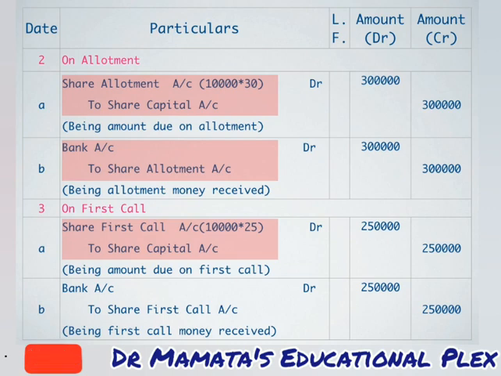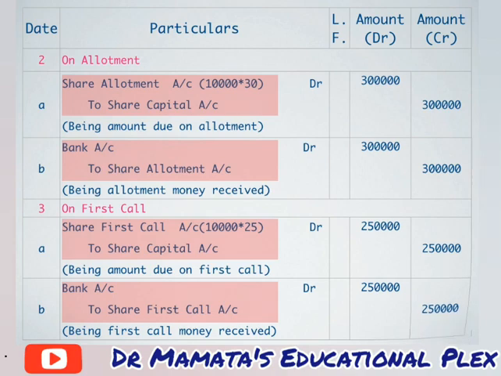Likewise, the amount is fully received on our first call. So the amount received entry will be bank account debit to share first call account. So bank account is debited and share first call account is credited. Amount is fully received, so we have written 2,50,000 here being first call money received. So these are the entries of our first call.